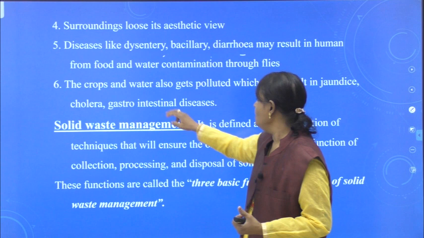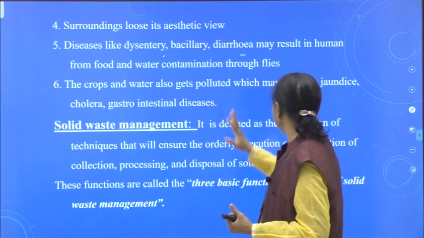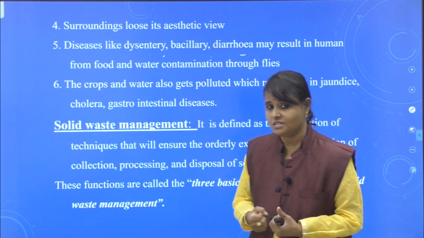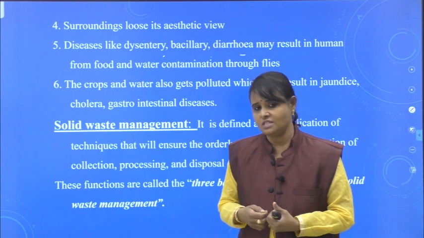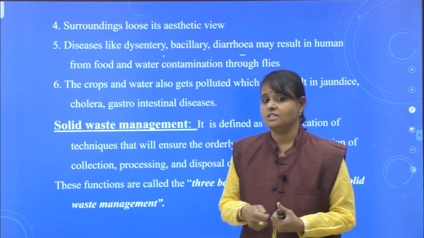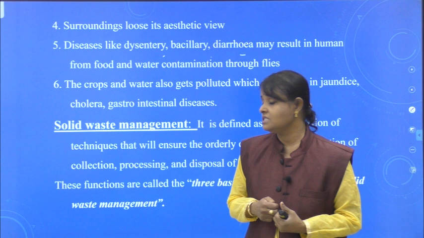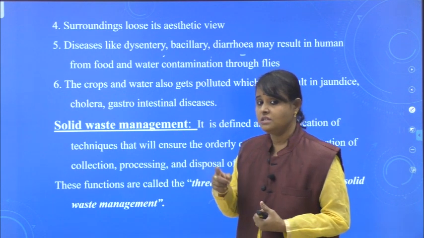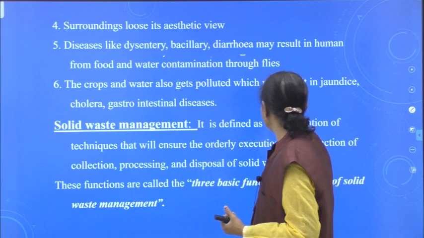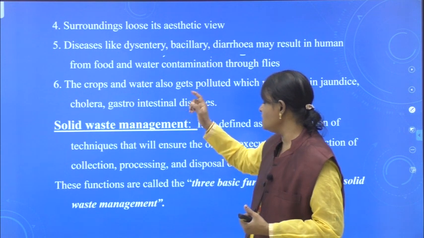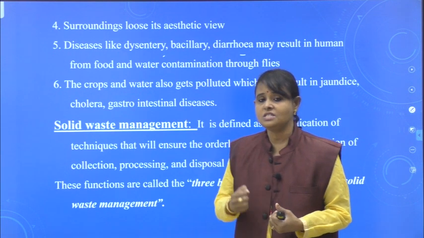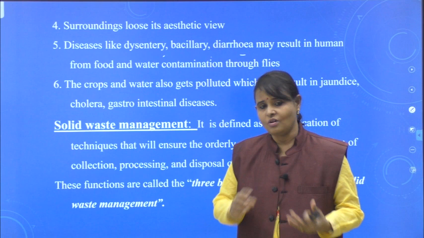Now, the crops and the water also get polluted, which may result in jaundice, foodborne disease or waterborne disease. If the food is contaminated, we get this jaundice. Next, cholera, which is a bacterial disease, example, jaundice, viral disease. Next, other diseases, gastrointestinal diseases are quite common.